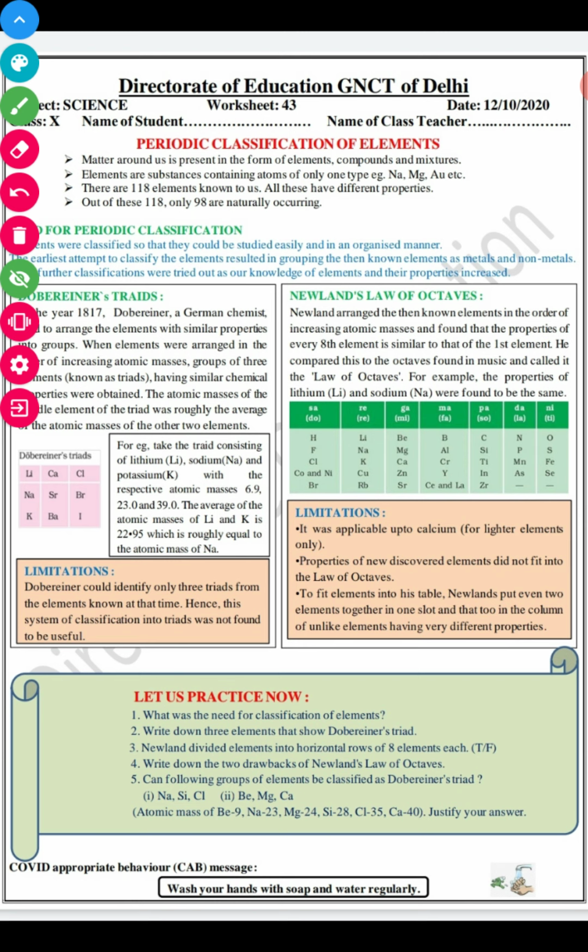classification of elements. See, matter around us is present in the form of elements, compounds, and mixtures. And elements are the substances containing the atoms of only one type, for example, sodium, magnesium, gold, iron, etc. There are 118 elements known to us, and all these have different properties. But out of 118, only 98 are naturally occurring elements.